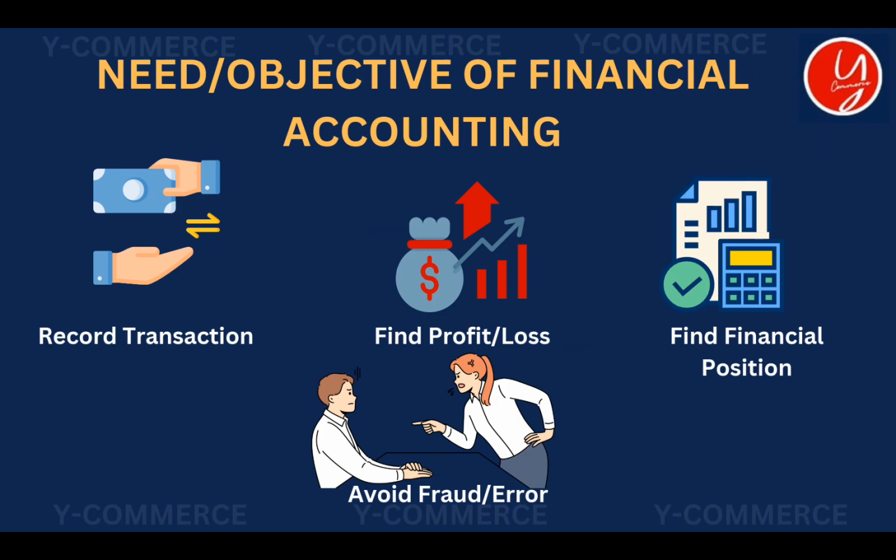That is the second major objective of financial accounting. Now, what is the third one? We have to find the financial position. Remember, financial position simply means how much asset a business has and how much liability a business has. Now, what is an asset, what is a liability?